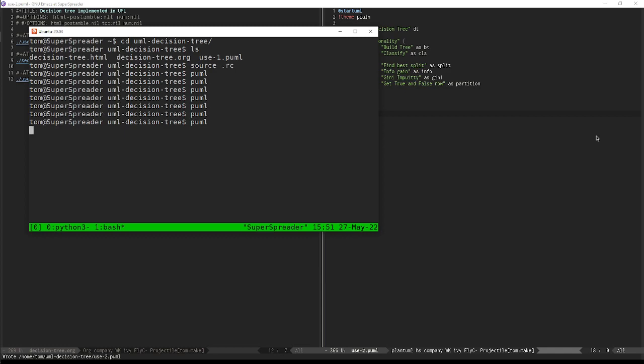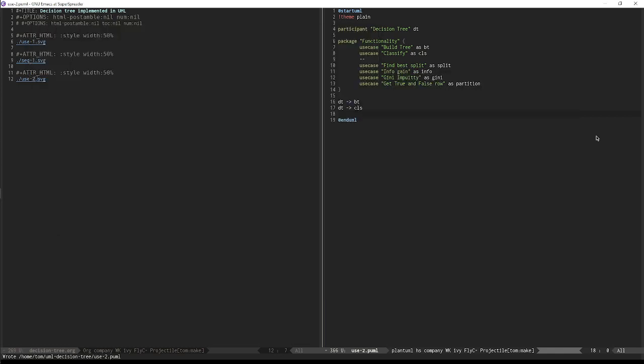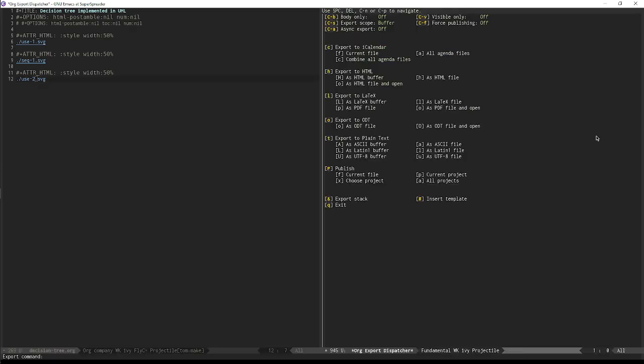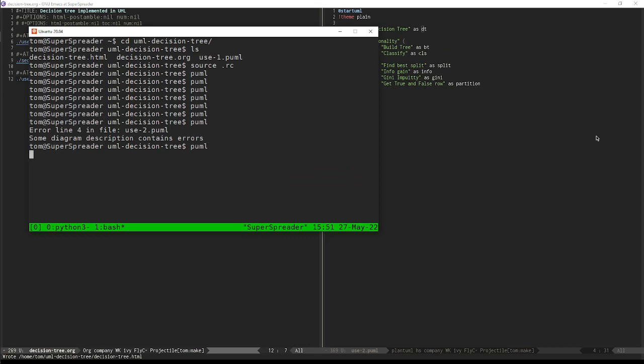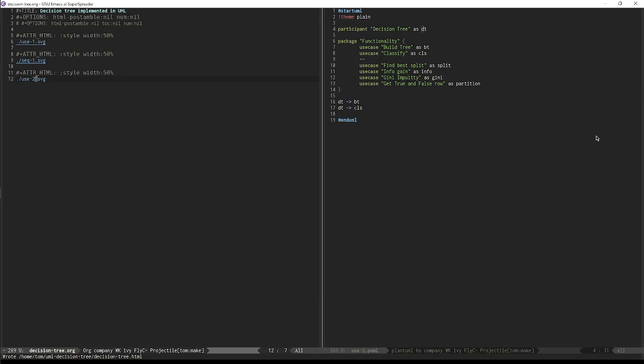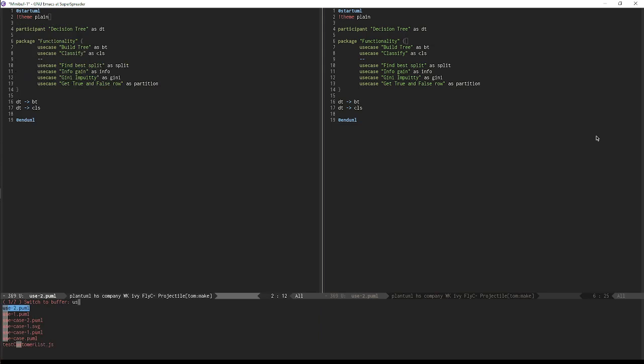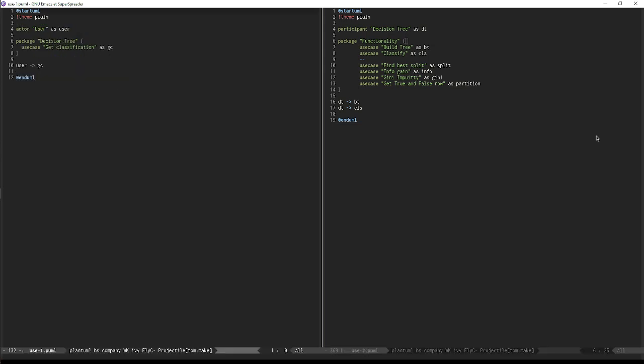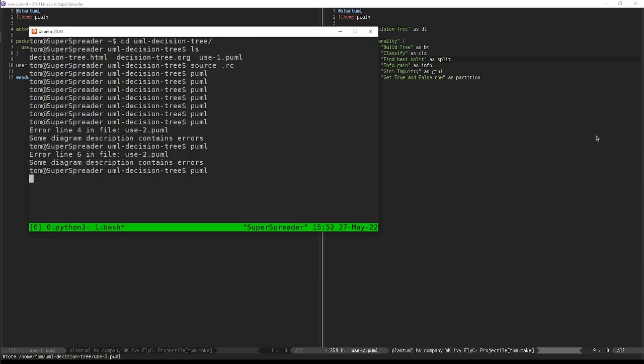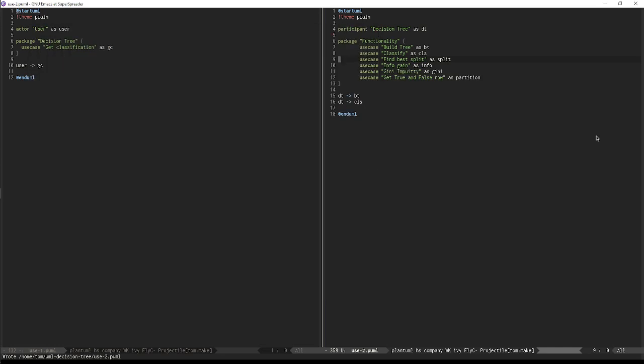So let's see if line 4, sure. Let's see if we're making any progress here. Okay, line 6, sure. What's wrong with my package? If we look at use case 1, is it the same? It is the same. Okay.